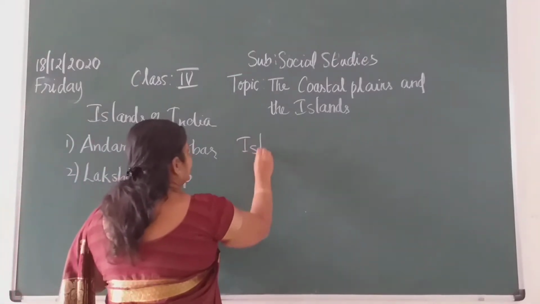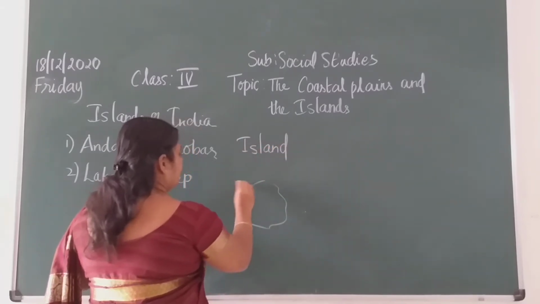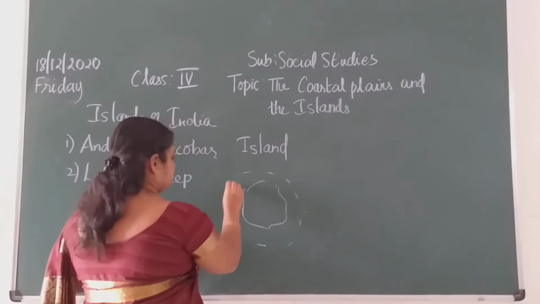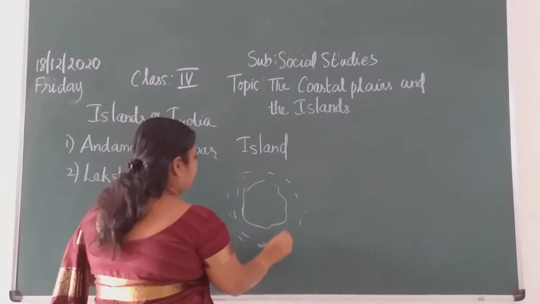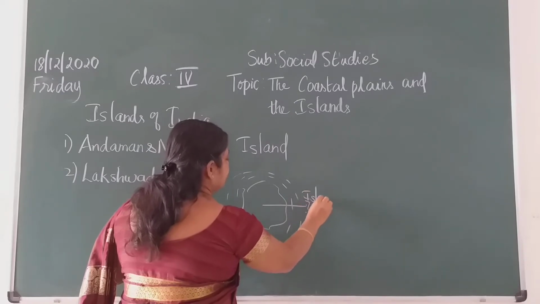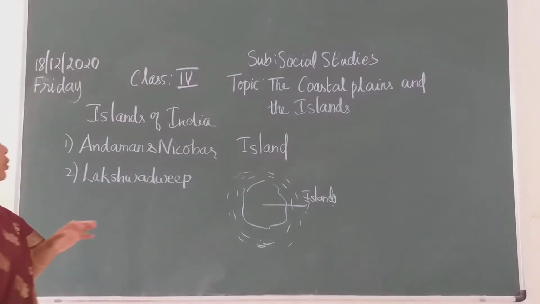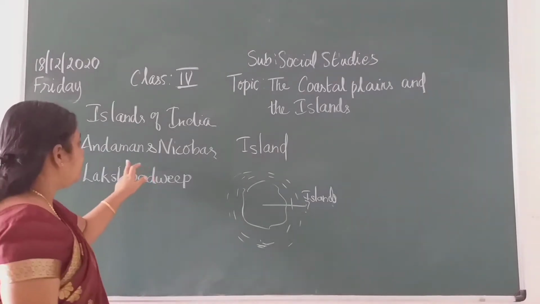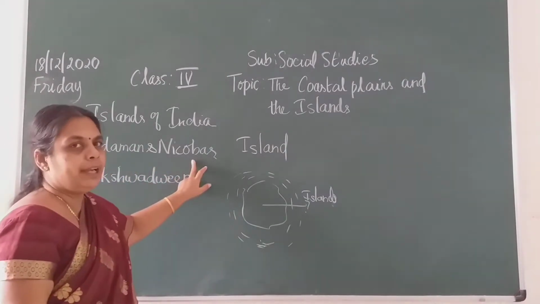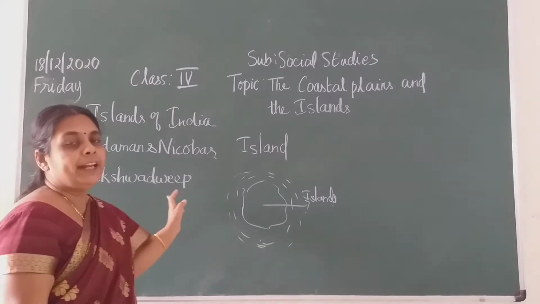An island is a land surrounded by water on all sides, children. So on all sides you have water over there. That is called an island. In India also you have two islands: one is Andaman and Nicobar in the Bay of Bengal and another one is Lakshadweep in the Arabian Sea, children.